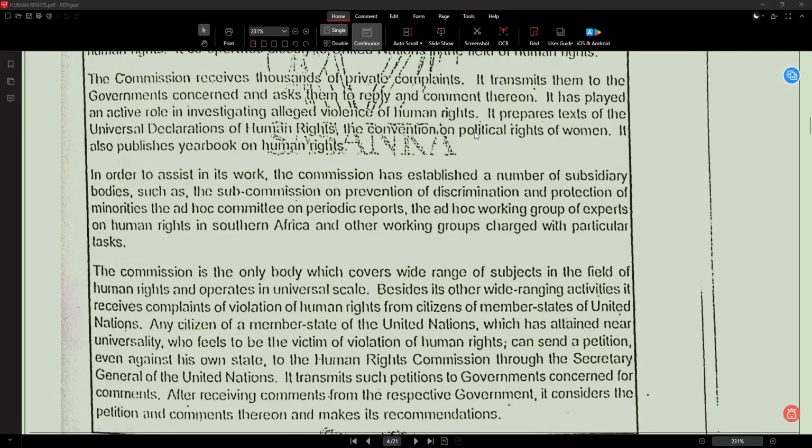Played an active role means actively participating. Investigating means examining. Alleged means claimed or accused, on petition. Violation means breaking. Human rights means basic rights. So the commission actively examines the cases where human rights are violated and violations are claimed.